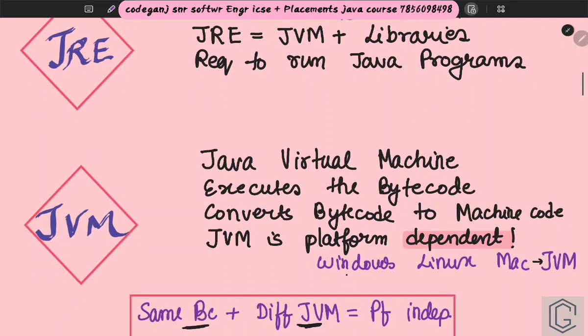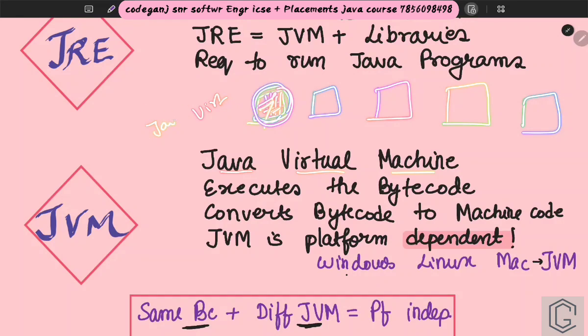Okay, and then you have JVM, Java Virtual Machine. Every operating system is just a machine, right? It is a machine which has a lot of semiconductors, stuff like that. In each such machine there is one Java virtual machine installed. What it does is execute the bytecode, the intermediate bytecode. Time and again I am saying intermediate. I'll just edit here and put that intermediate word, so that in the PDF you can see that it converts the bytecode to machine code.